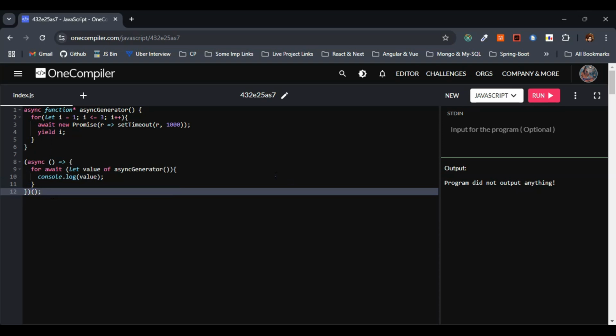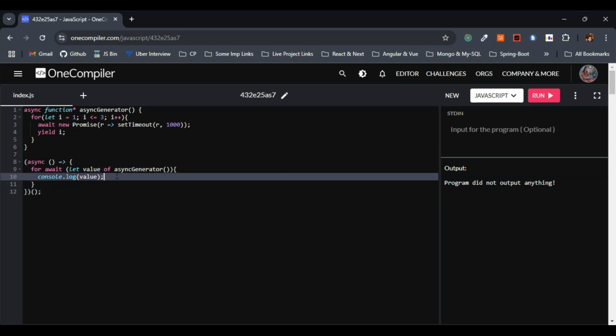So what I'll do, while we are trying to log the value from the async generator by making use of for await of, we can clearly see here. So we have to get the output 1, 2, 3 with delays. Let's try running the code. So you can clearly see we are getting the output 1, 2, 3 with a certain delay, right? So what is happening here, I'll quickly explain.